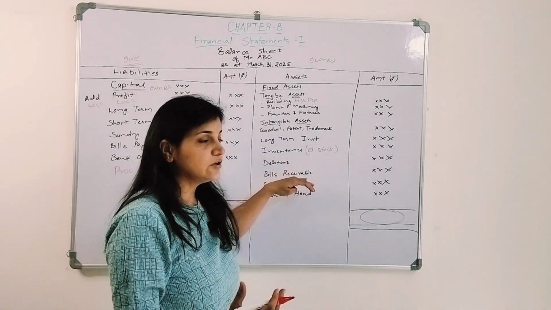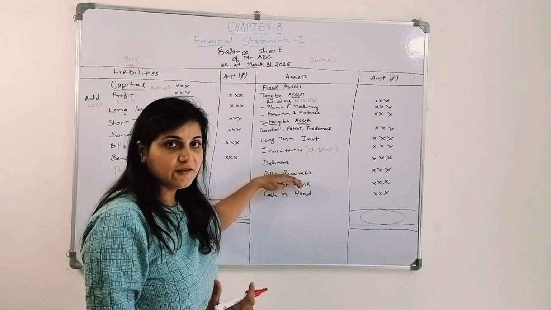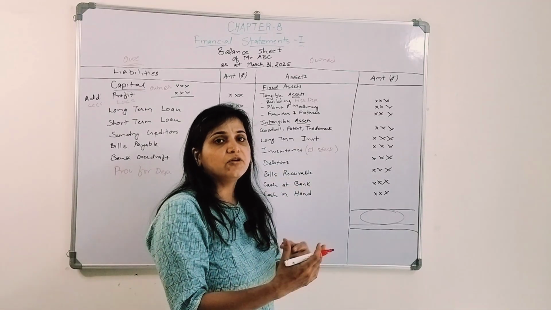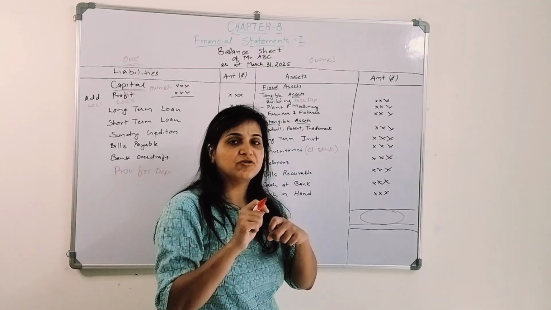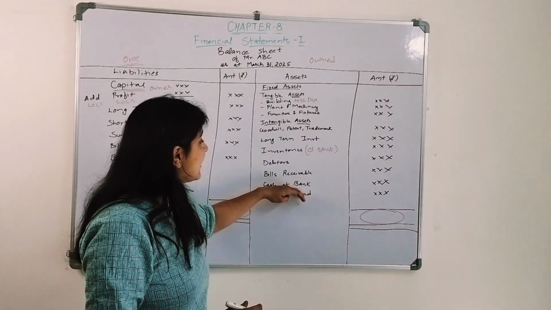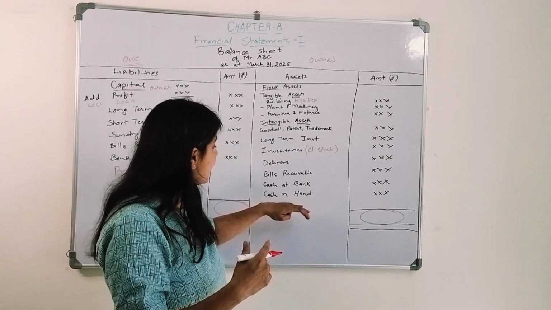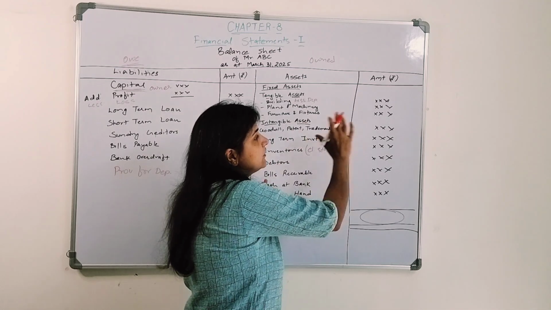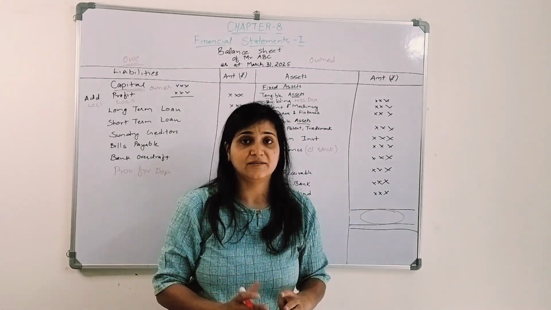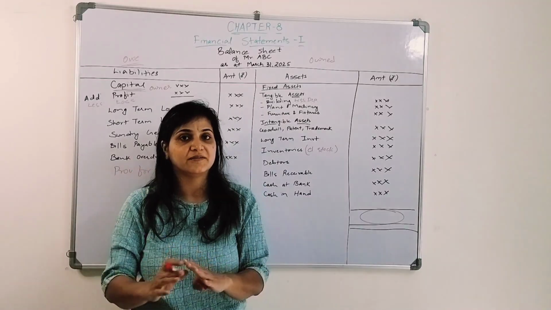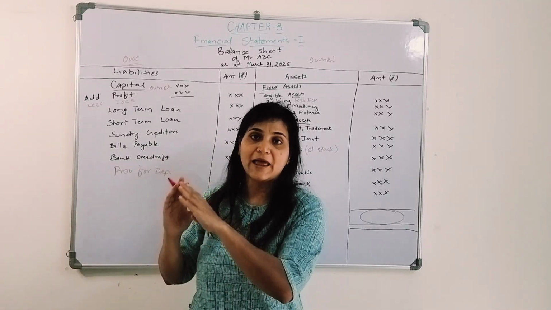Debtors, to whom we have sold the goods on credit. Bills receivable, that is also goods sold on credit, but after a particular date, at the time of maturity, we will get the amount. Cash at bank, and cash in hand. This is what is owned by the organization, these are the assets of the organization, and this is how we are going to present it in our books, the balance sheet.